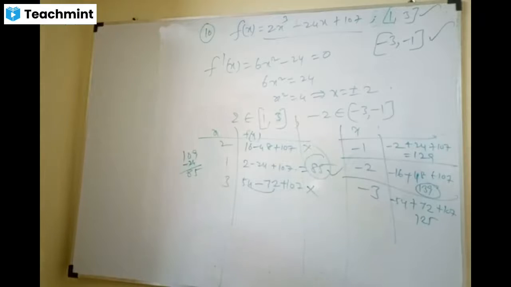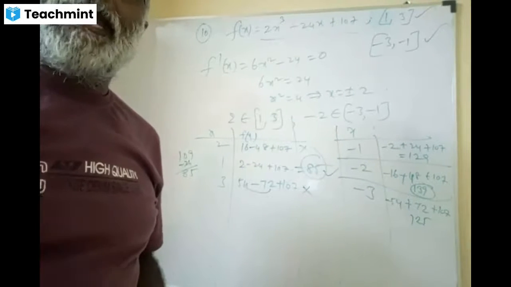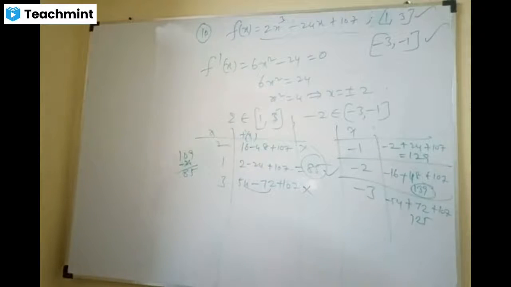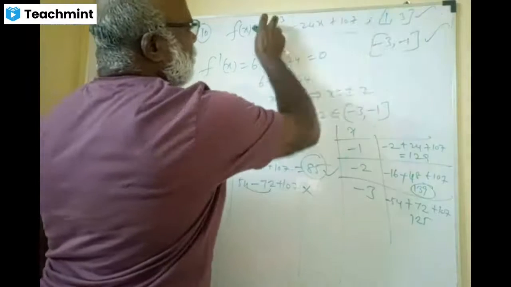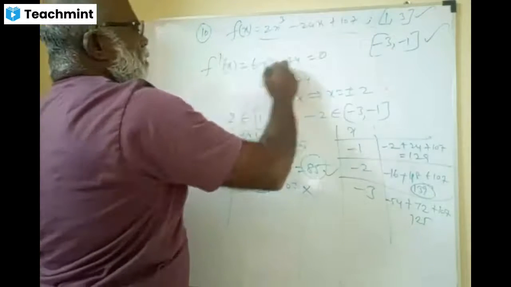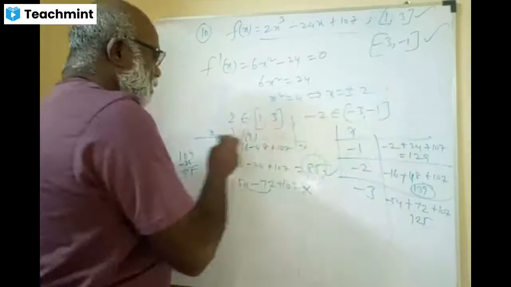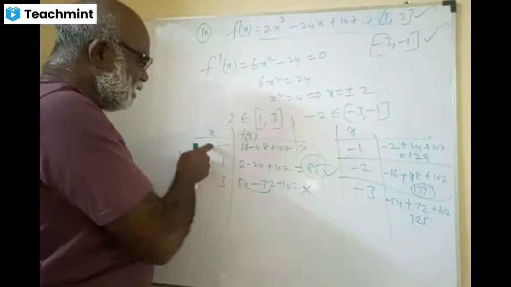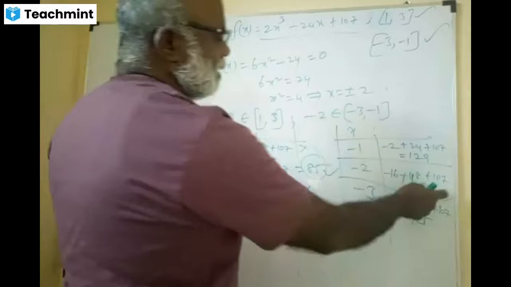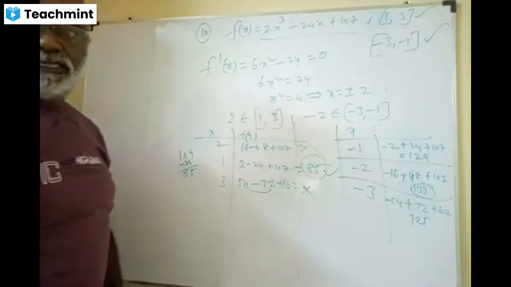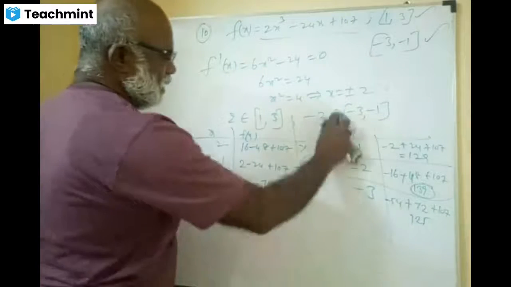That's my last question, the 11th one. If I do that, I think we will be ending it. Please see, the function is same in both the intervals. Find f dash x and equate to 0. x equals 2 belongs to this interval, minus 2 belongs to this one. Find the value of the function for each value of x. So the maximum values for each interval are 85 at 1 and 139 at minus 2. Okay, clear?